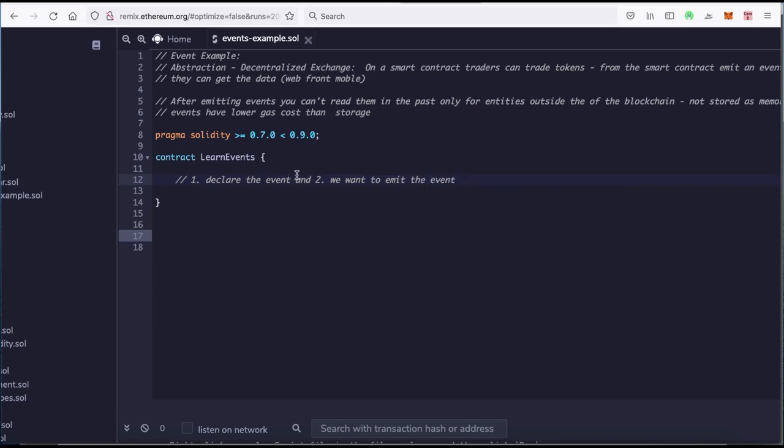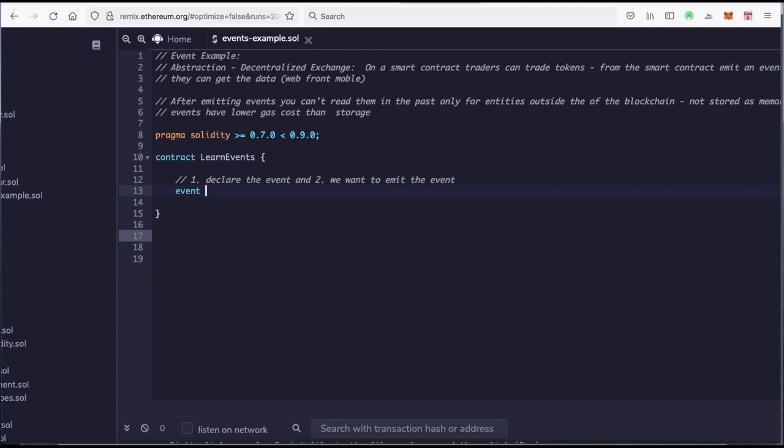That's how you make events. It's a two-step process. So let's first declare an event, and we can call the event whatever we want. We do it by writing event, just like when we want to declare anything in Solidity. We're declaring an event.